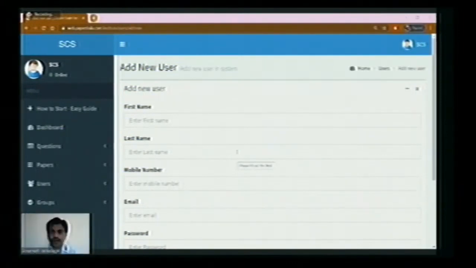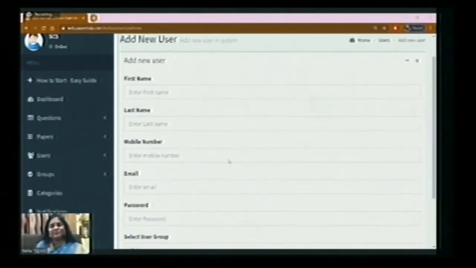Yes, ma'am. We have that opportunity here. We can add these questions using symbols, and even sometimes some of the teachers will not be able to enter all those details. They can upload questions in the form of images. They can take a screenshot, they can take a photo, just cut it and paste it as a question. Okay, so no need to write also. Yes, you can go ahead, sir. So thank you.